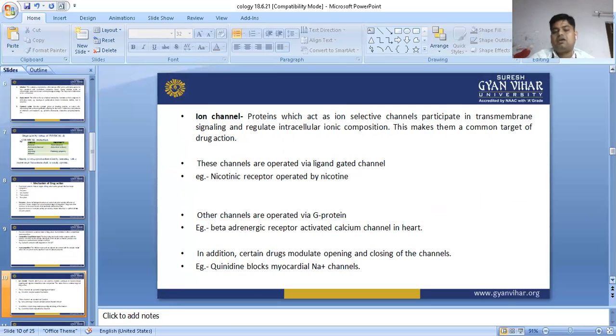For example, alpha and beta receptors, and beta adrenergic receptors activate ion channels in the heart, and in addition certain drugs modulate the opening and closing of channels, like quinidine blocks the myocardial sodium channel.